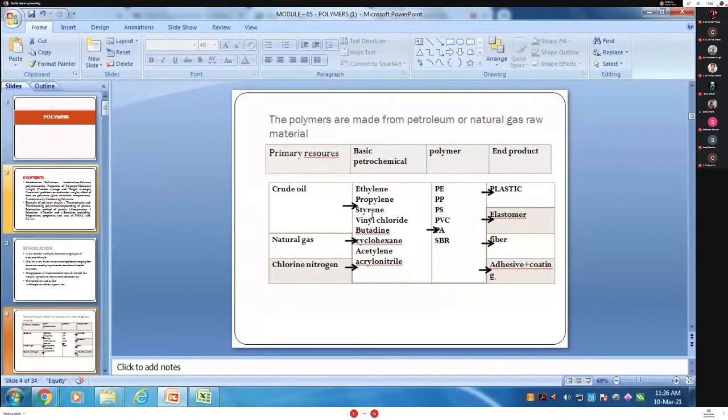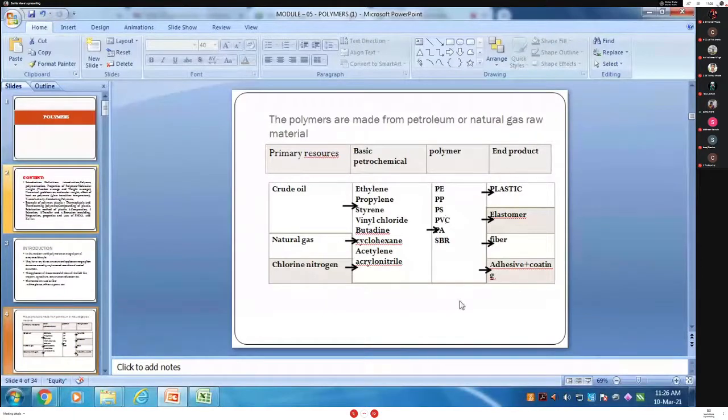Okay. Then the polymer, we get the polymer from basic petrochemical, that is the polyethylene. In short, it is called as PE. Then PP means polypropylene. Then polystyrene, in short, it is called as PS.